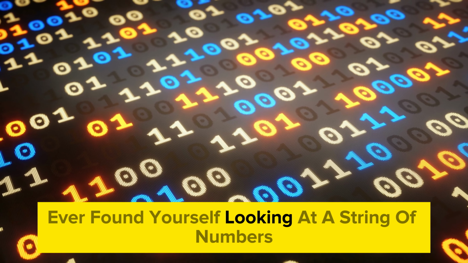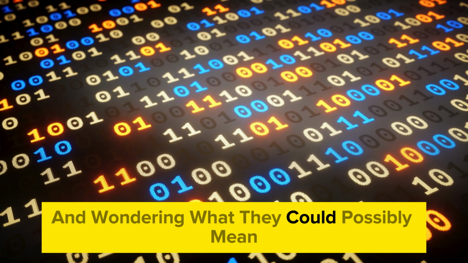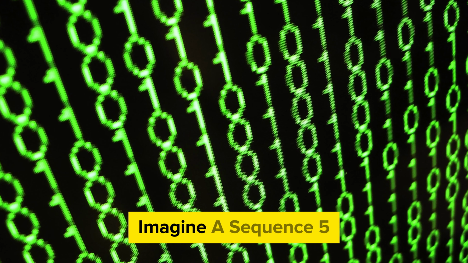Ever found yourself looking at a string of numbers and wondering what they could possibly mean? Imagine a sequence: 5, 8, 12, 3. Without any context, these numbers are just a series of values, a jumble of digits. They are raw, unprocessed, and abstract. This, my friends, is what we call data.